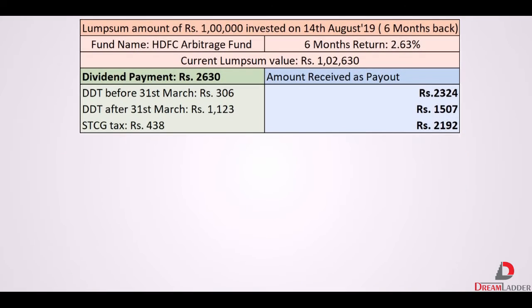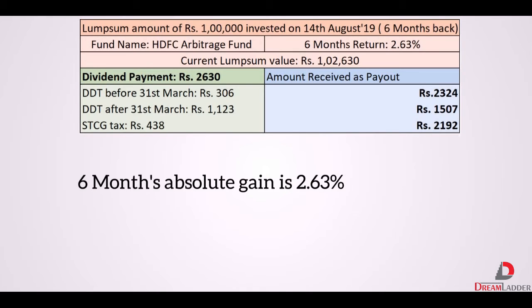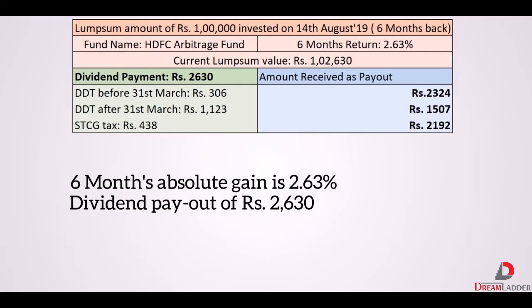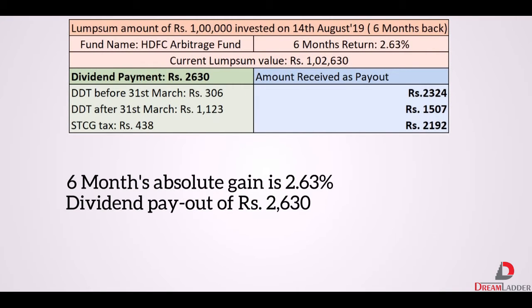The other case taken above is the investment for 6 months, which is basically to show the difference in the effective yield comparing the new DDT based on tax slabs and STCG, which is applicable to the growth plan where redemption is done in less than 1 year. Here, the 6 months return for the fund is 2.63%, the current value of the lump sum investment is ₹1,02,630, giving you a dividend payment of ₹2,630. So, currently you will be receiving ₹2,324 after the tax deduction.